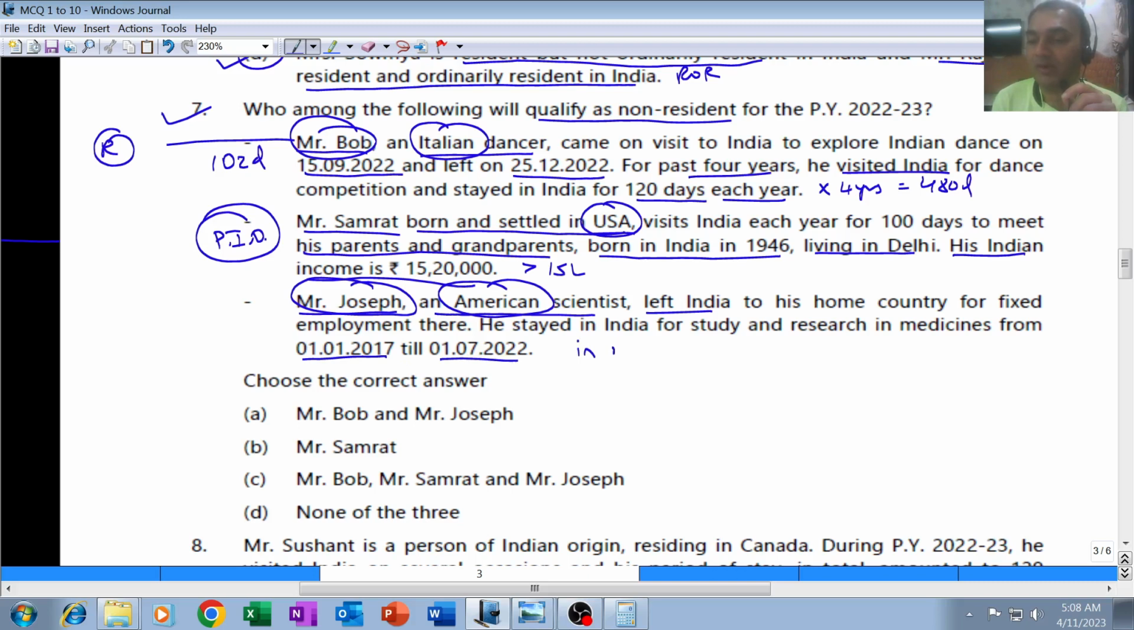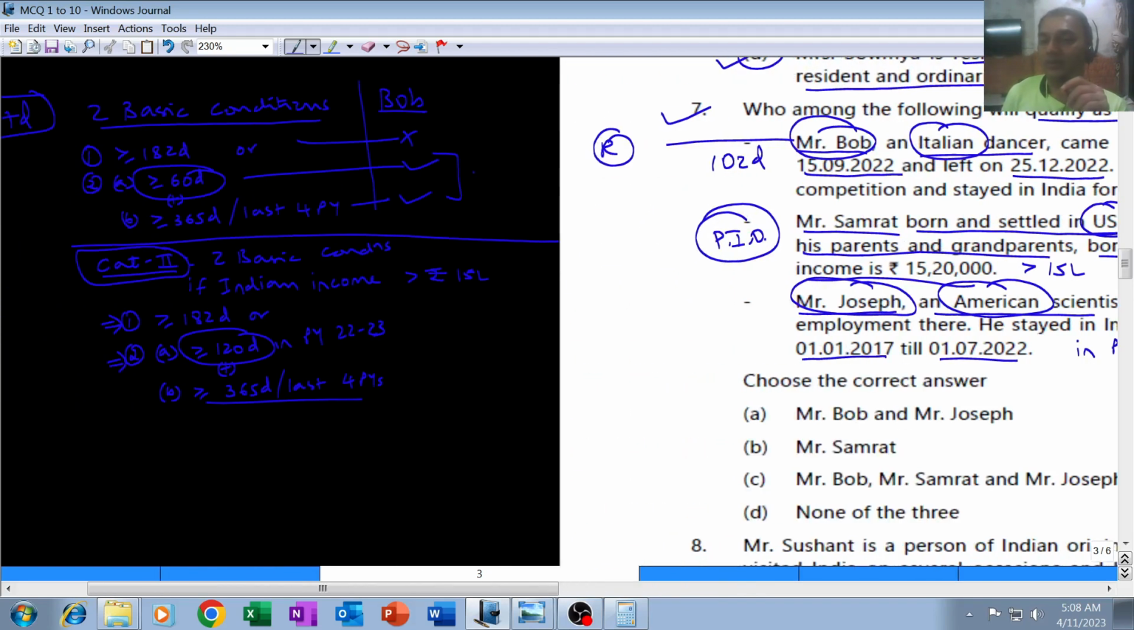So in previous year 22-23, how many days was he there in India? He was there in India from 1st April till 1st July 2022. So April 30 days, May 31 days, June 30 days and July 1 day. That means 92 days. He was present in India for 92 days. So as far as Joseph is concerned, what is his position? He does not fulfill the first basic condition of 182 days or more, but he fulfills second A of being present in India for 60 days or more. He is in India for 92 days.